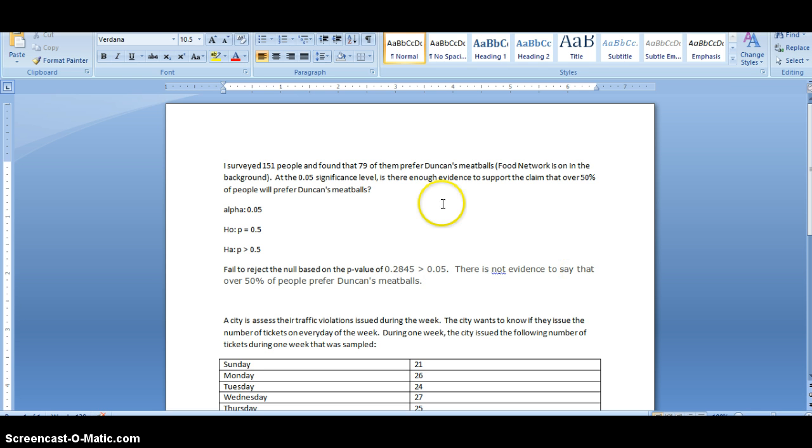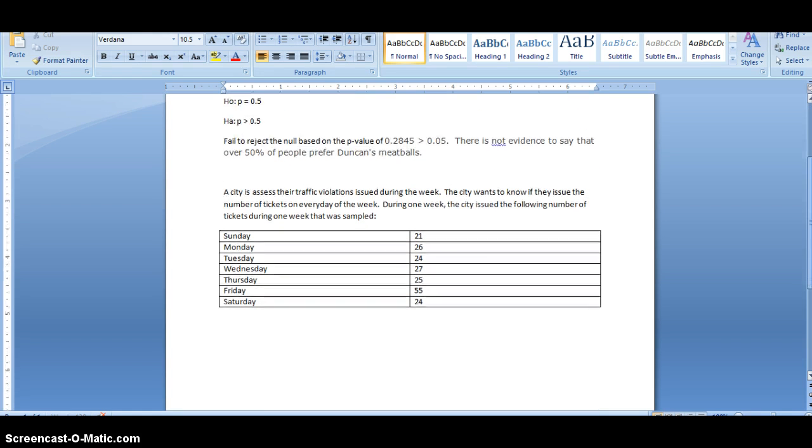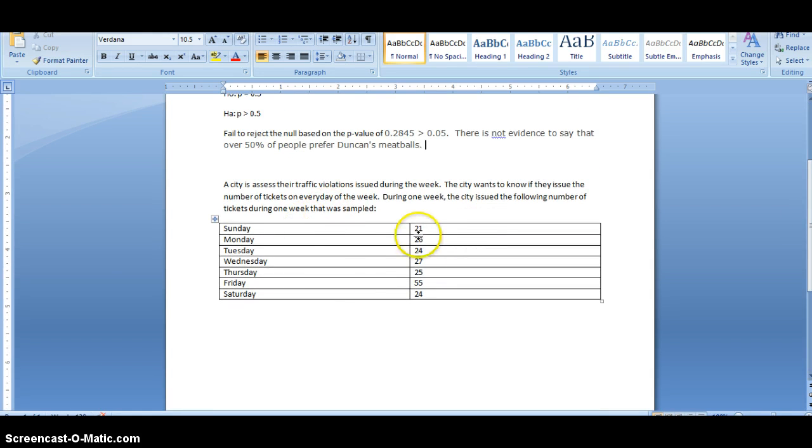Okay, so that's just a simple example. Similar to the basketball example, you have two things to do there. Here, obviously, there's only one question. In the basketball example, there's two. But there's a quick example for that one. Let's go down to the second type of example, and this is a goodness of fit.